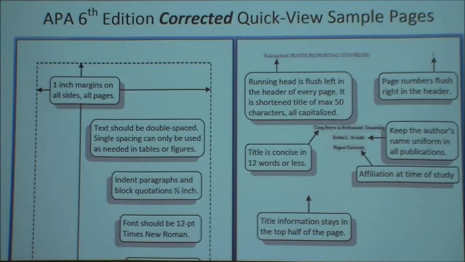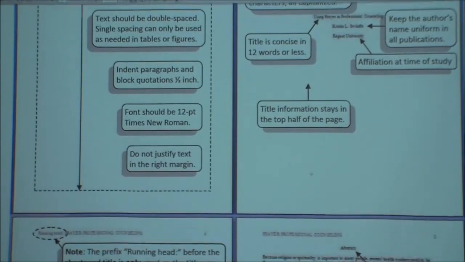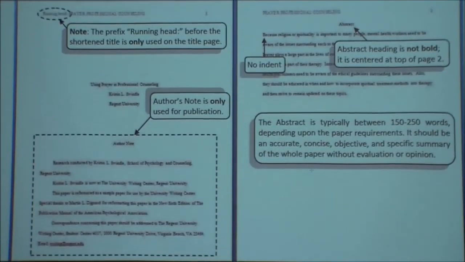So affiliation at time of study. This is going to be the university that you are doing the assignment for. If you're writing a publication, then it would be whoever you are affiliated with. Title information here is going to stay on the top half of the page. It's not going to go below that top half of the page for that title page, okay? So that's important to know. That's often missed.